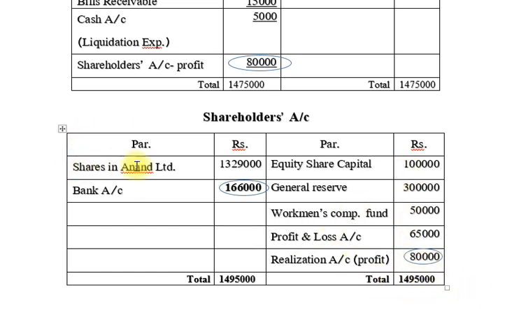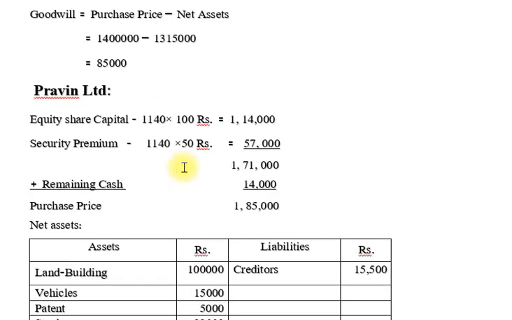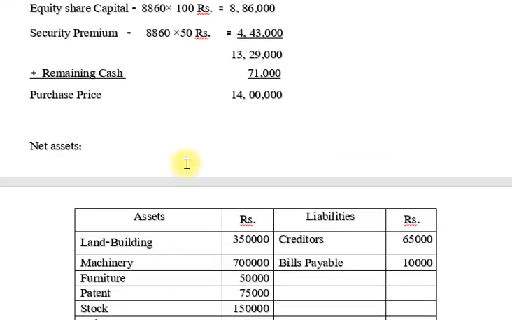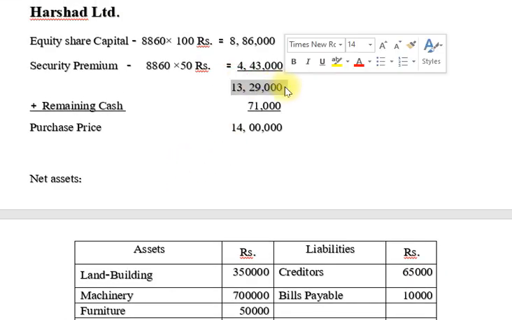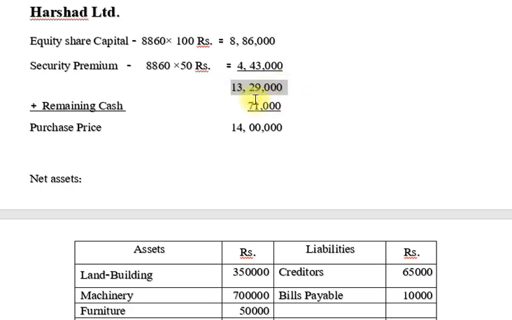Now here, shares in Anand Limited. In the shareholders account, how many shares or how many rupees does the new company offer? In our first step, Anand Limited offers 13 lakh 29,000 rupees of equity shares.